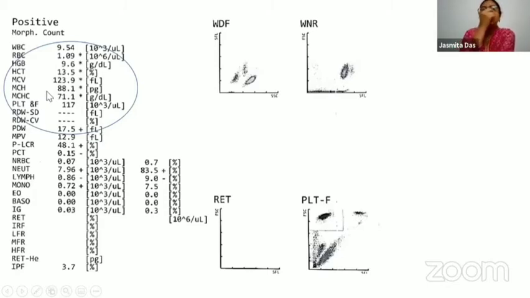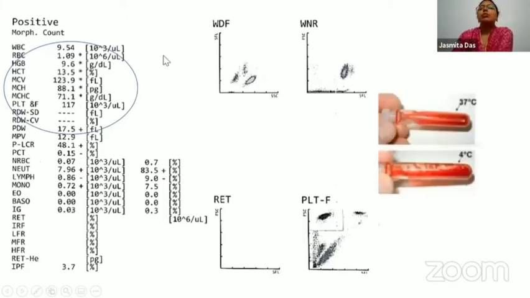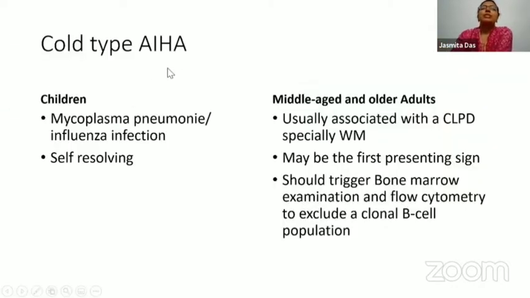So if your MCH and MCHC are beyond 35, 38, you should definitely warm the sample at 37 degrees Celsius and run it. And this is what you see. At 4 degrees Celsius, you can see the agglutinates, while at 37, the same sample appears to be homogeneous. So you should rerun all these samples in case you have a disproportionately low RBC count and an extremely high MCH and MCHC. As I said, cold type AIHA in children is usually secondary to infections and resolves on its own.